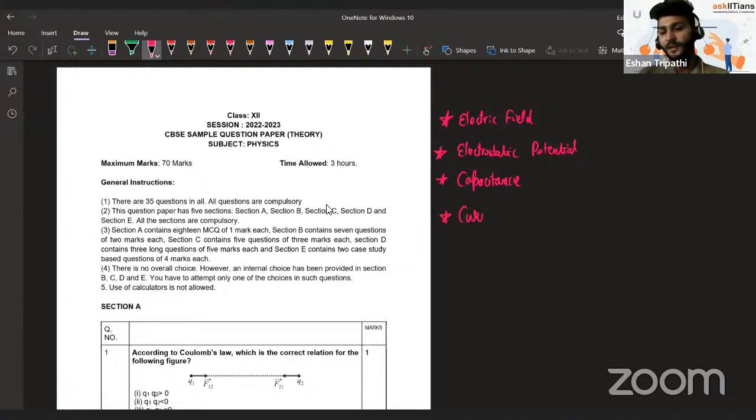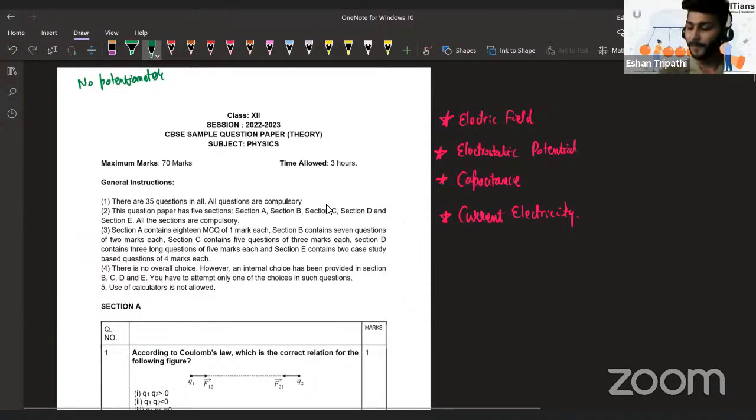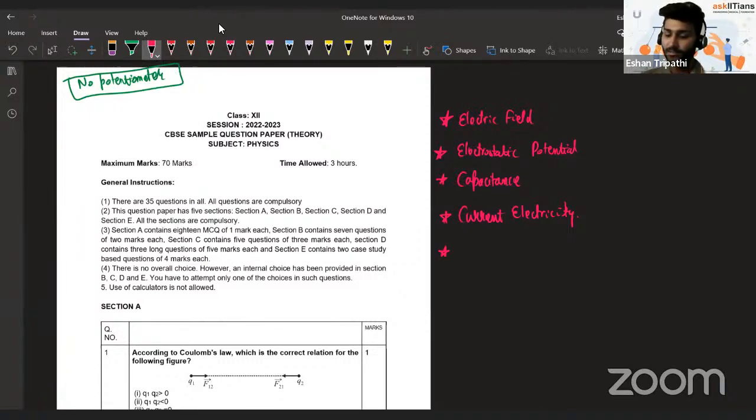Then after that you have the current electricity chapter. Fortunately, the potentiometer part has not been mentioned in the CBSE syllabus, and you will not be able to see any questions of potentiometer in this paper also. So that could be a relief for some of us who are not very strong at this topic. We are not expecting any questions from there this year.